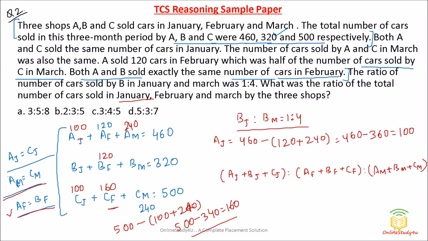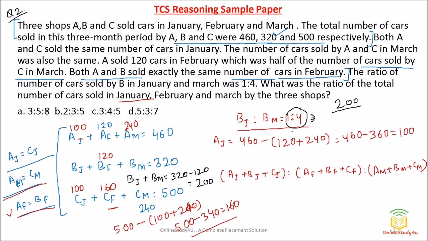Now friends, what we can see from here, I will take some black color so that you will be able to understand. The cars sold by B in January plus the cars sold by B in March will be equal to 320 minus 120, that is nothing but 200. Okay. Now friends, here what they have told: the ratio of cars sold by B in January and B in March is 1:4. Total is nothing but 200.